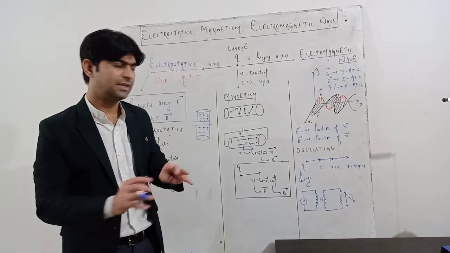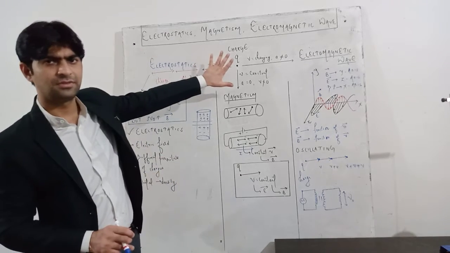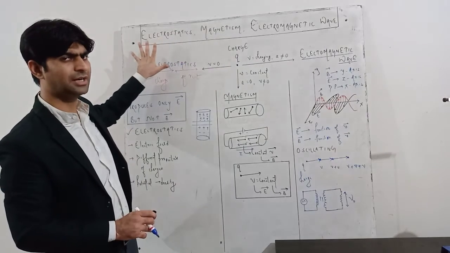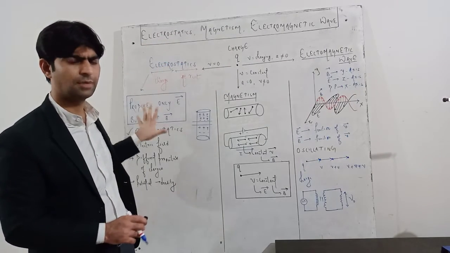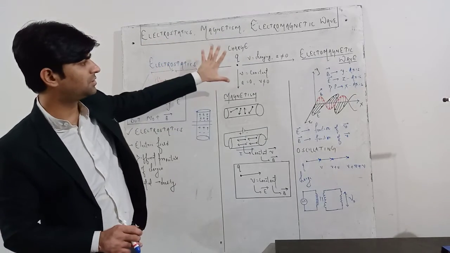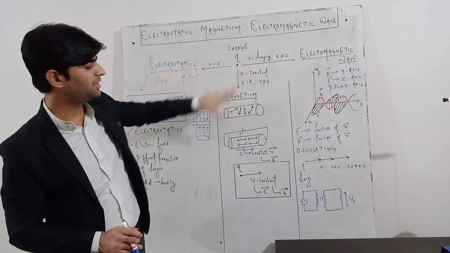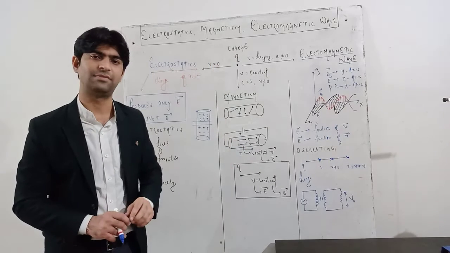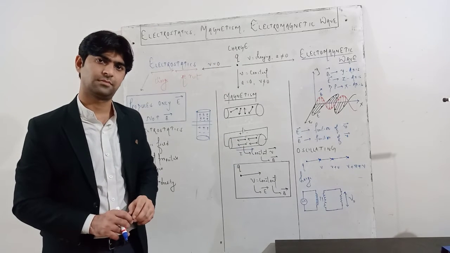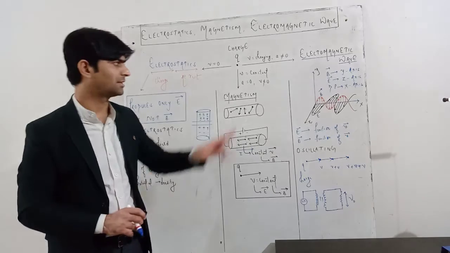So simply you may say, when the charge is at rest, that field is called electrostatics, where we discuss different things about the static charge. When the charge moves with a constant velocity, it produces the magnetic field. Okay, the acceleration is zero.